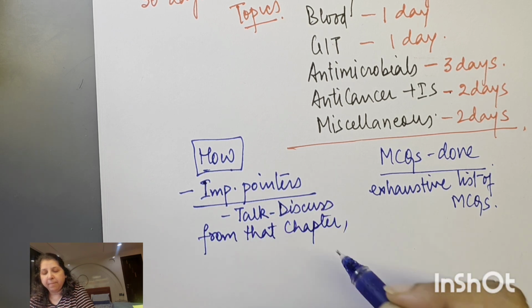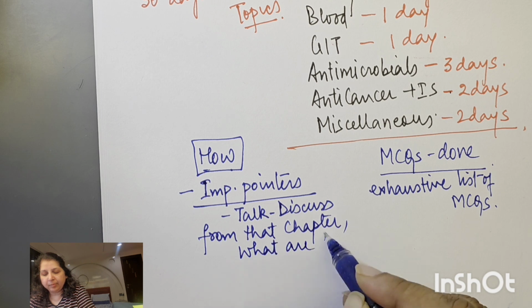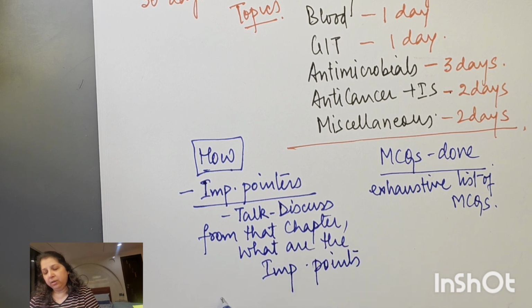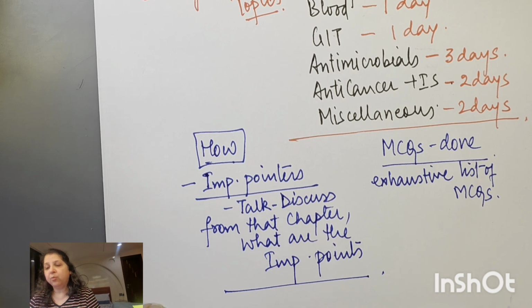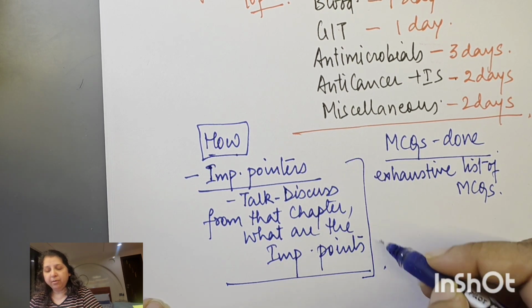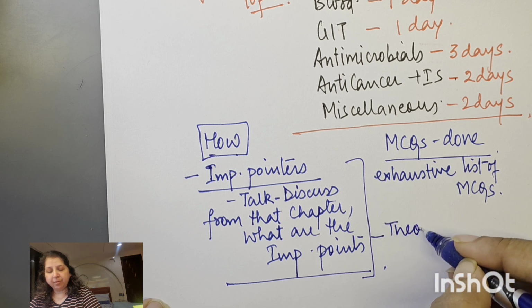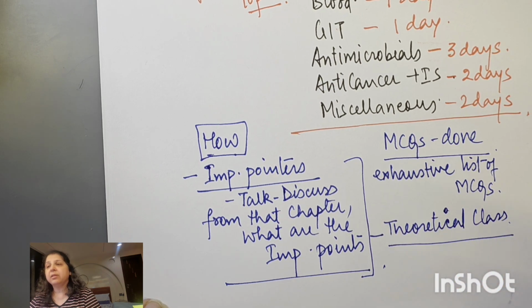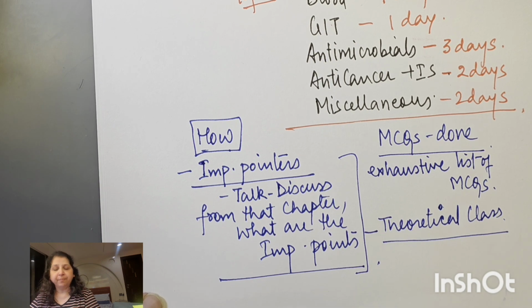From that chapter, what are the important points? We'll talk about them. It is going to be more of a theoretical class kind of thing, where we discuss the important pointers from that particular chapter.